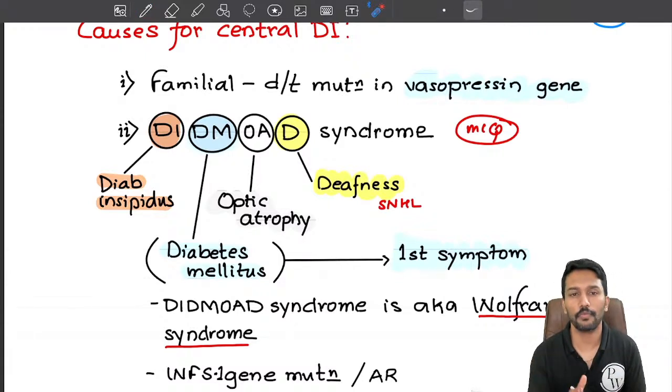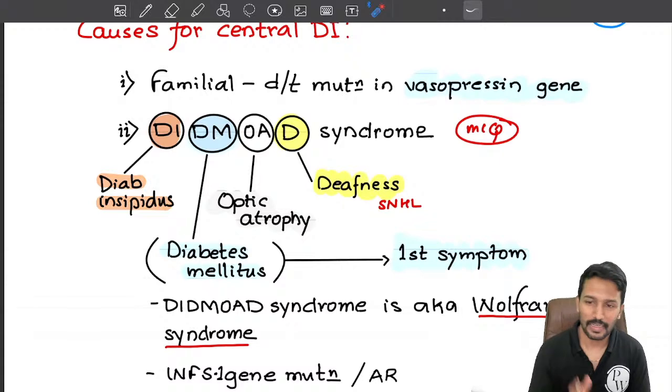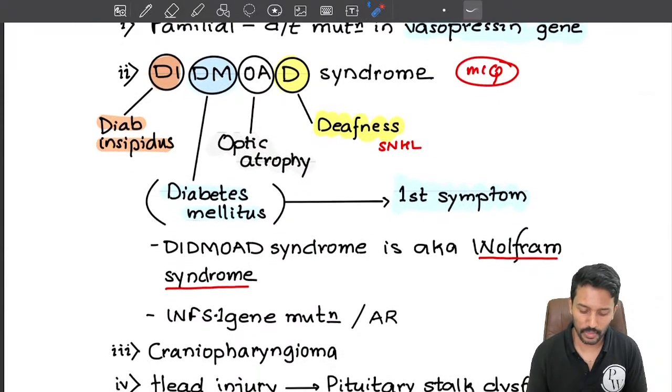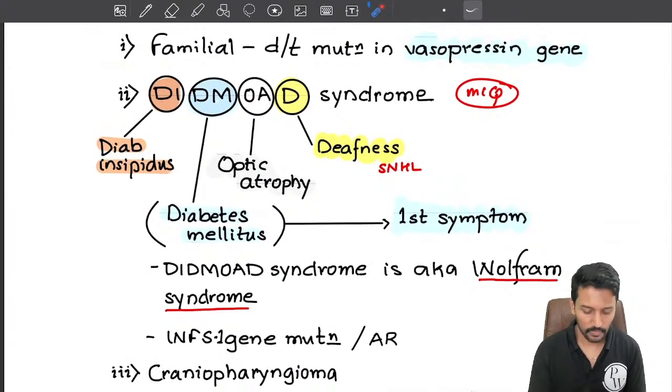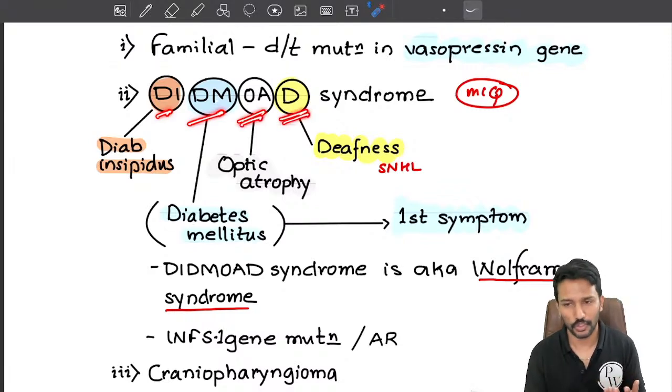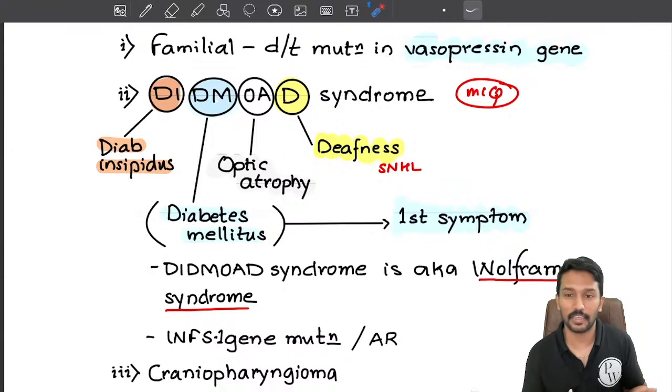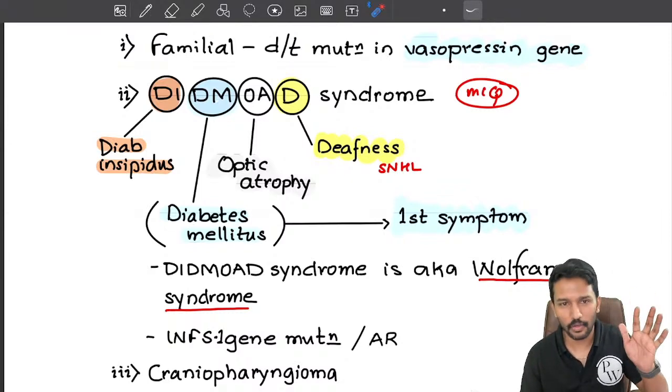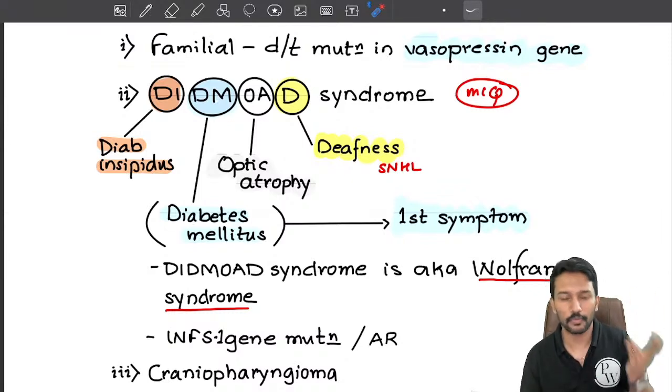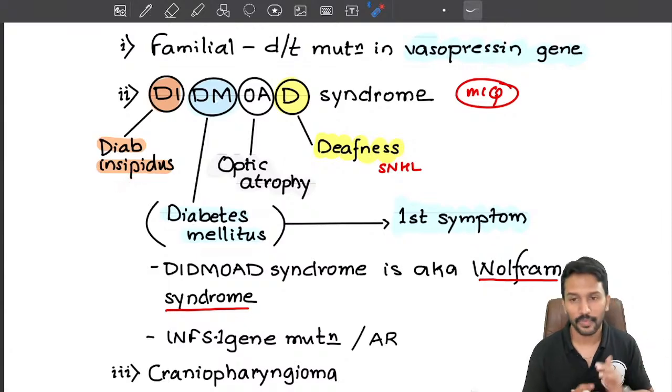First MCQ: which of the following is not a component of DIDMOAD syndrome? They can confuse you there itself: diabetes insipidus, diabetes mellitus, osteoarthritis, deafness. Osteoarthritis seems like OA and you might think osteoarthritis is the component and pick a wrong answer. Remember, diabetes mellitus, diabetes insipidus, optic atrophy, deafness. Vision gone, hearing gone, diabetes, both the types of diabetes, insipidus as well as mellitus.